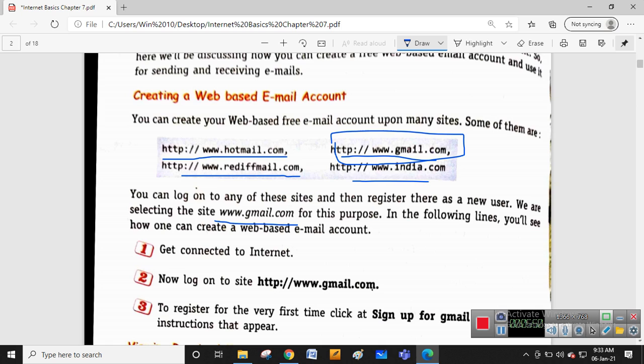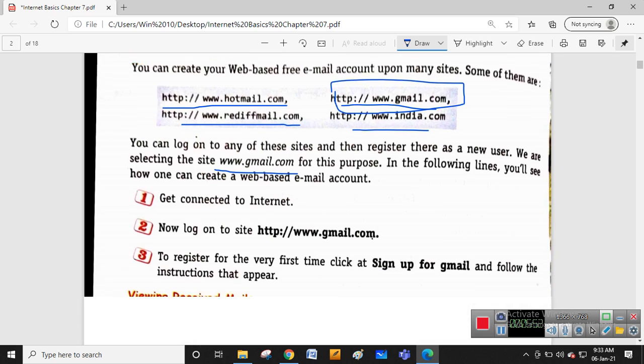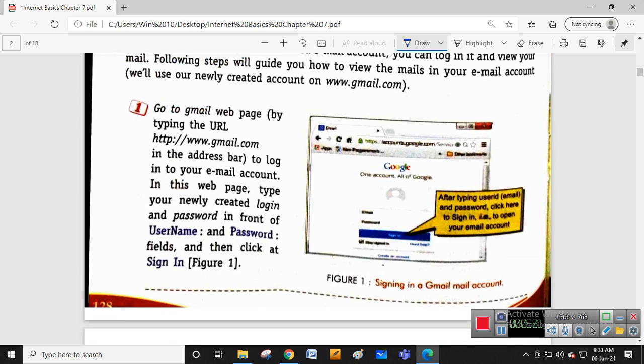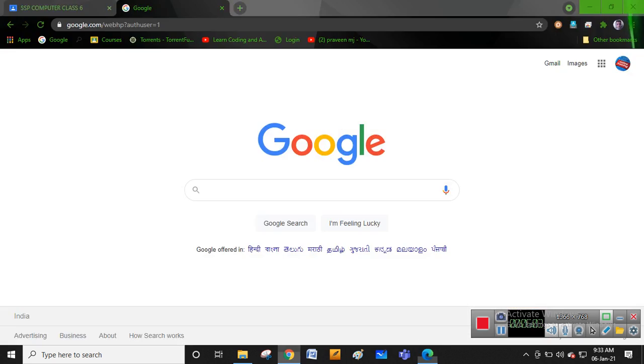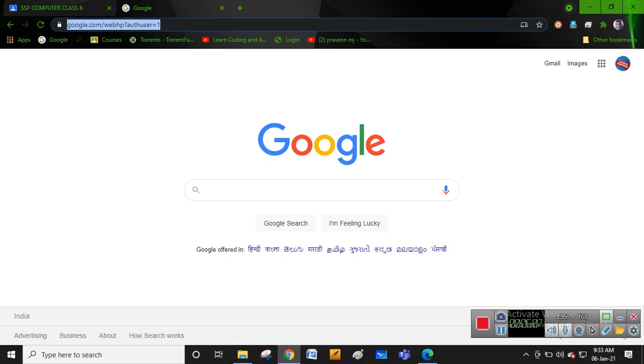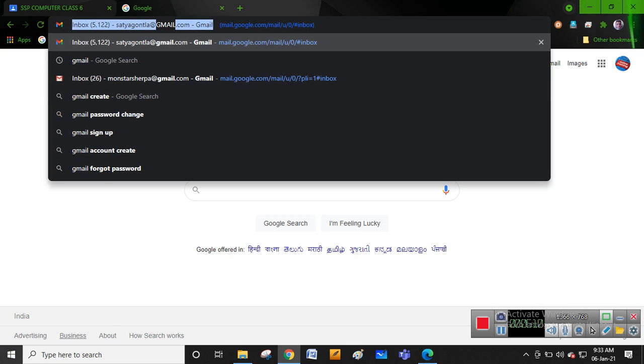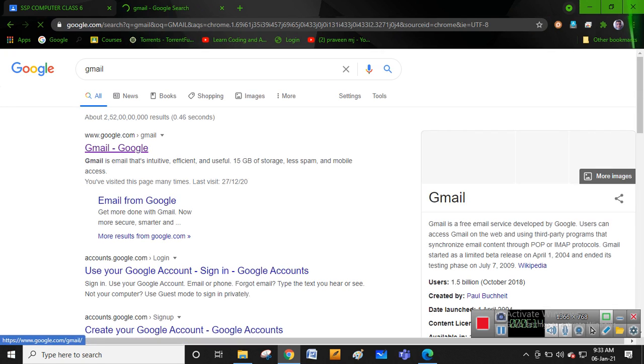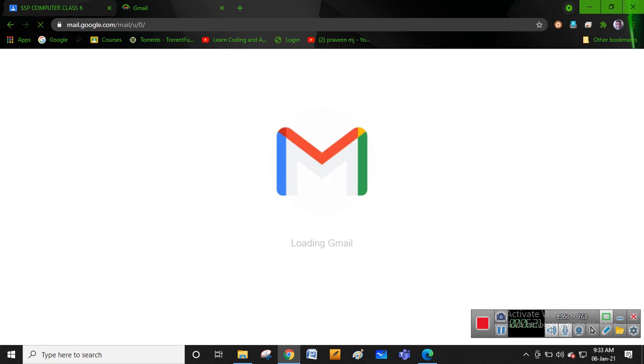You can go to gmail.com and create the web-based email account. So get connected to the internet. My system is connected with the internet. Just go to Gmail and sign up. Once you sign up, you will get this message. Just click on gmail.com, and once you click on Gmail, you can sign in or create an account.